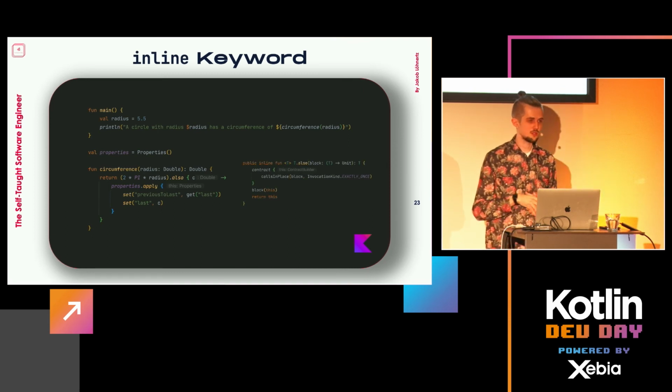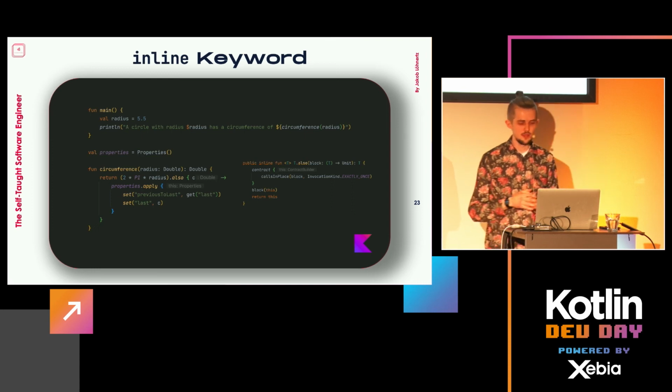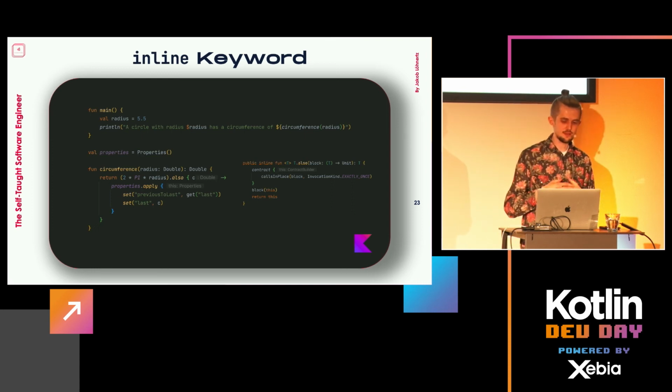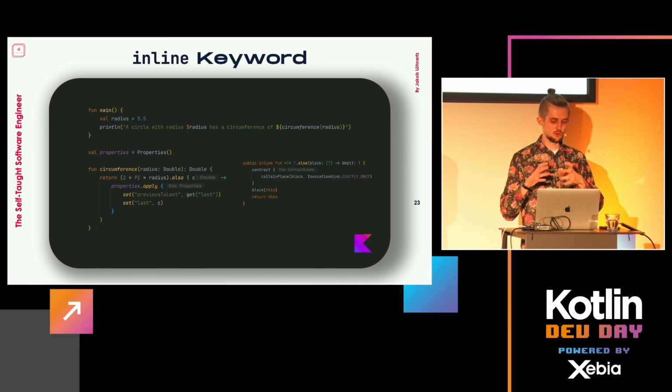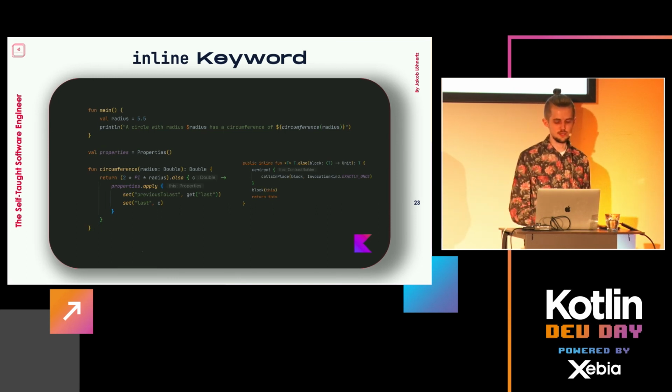A good example of this, where you might have used this before, is all the scope functions. So you have something here like apply or also, and all of these are inline functions in the Kotlin standard library. The important bit to look at is on the right side, where it says public inline fun, right? So what will happen then simply is that, instead of calling also with the lambda and whatnot, it should just copy paste it into the call side. And this actually is, again, a very simple one, unsurprisingly.